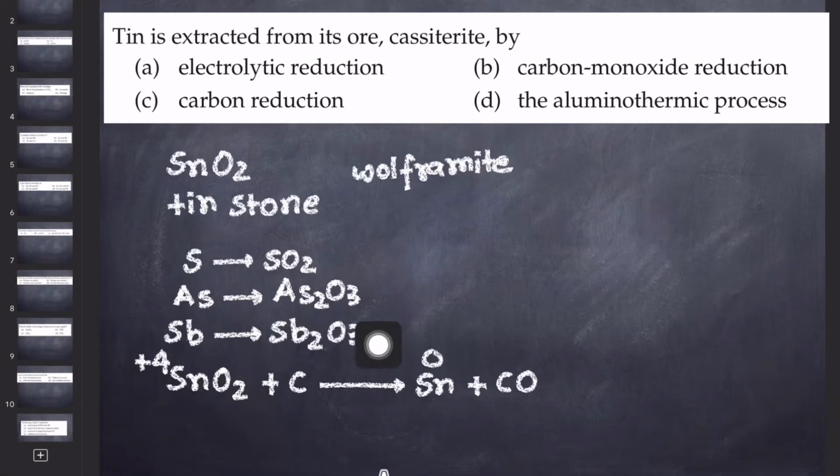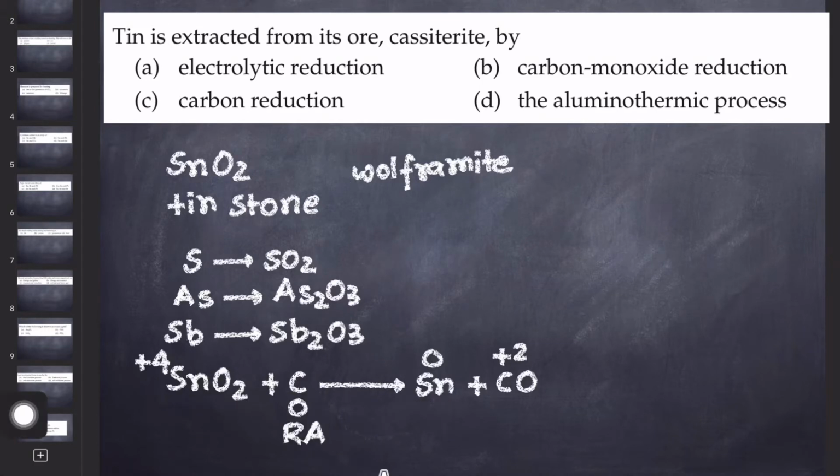So you can say 4 to 0, this is the reduction. We have got the metal, and carbon has got oxidized from 0 oxidation state to +2 oxidation state. So carbon is basically acting as a reducing agent. So this is the smelting process, in which SnO2 is being reduced to Sn by the use of carbon.